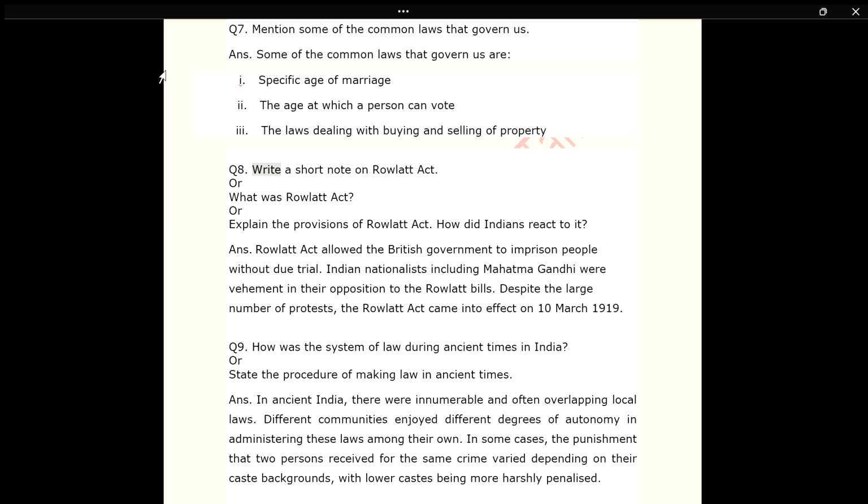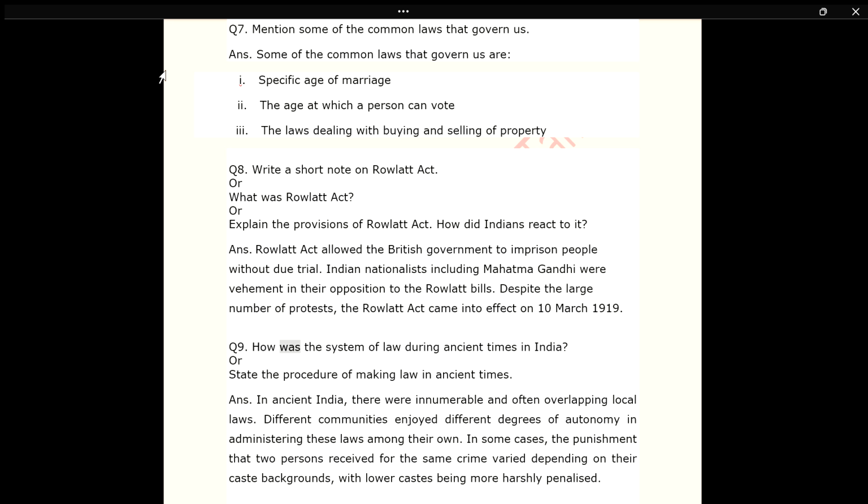Q8. Write a short note on Rowlatt Act. Or, what was Rowlatt Act? Or, explain the provisions of Rowlatt Act. How did Indians react to it? Ans. Rowlatt Act allowed the British government to imprison people without due trial. Indian nationalists including Mahatma Gandhi were vehement in their opposition to the Rowlatt Bills. Despite the large number of protests, the Rowlatt Act came into effect on 10 March 1919.